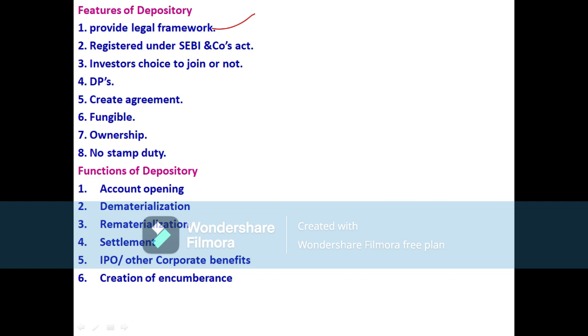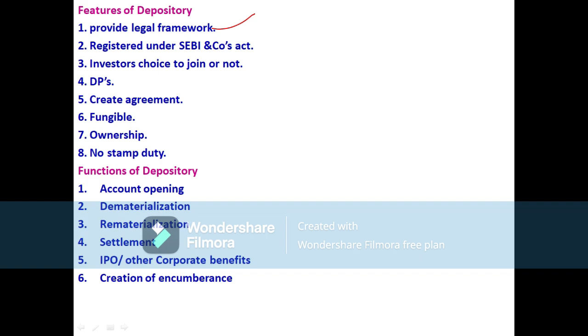This is the first and foremost feature, providing a legal framework. Under that legal framework, under the depository, transfer of securities, transfer deeds and share certificates will be transferred in electronic form.